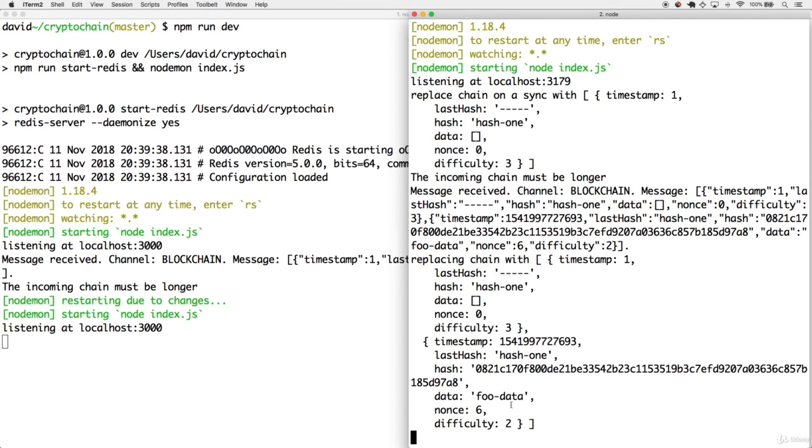Now it's time for a big shift. We're going to start focusing on the actual cryptocurrency portion of the project. We're going to add wallet and transaction objects to the application. And we're going to return to the reliable approach of test-driven development for this core logic. Really exciting stuff, and see you in the next section.